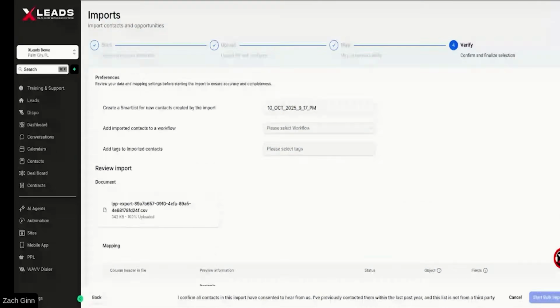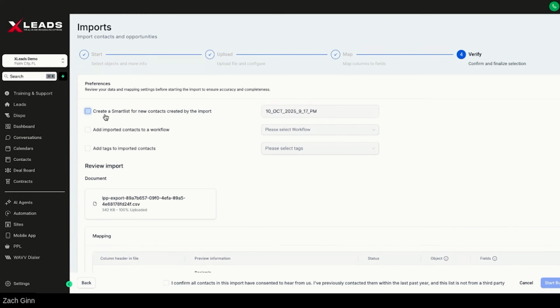And from there, we're going to name this list. I'm not really going to call it a smart list. I'm just going to go out here and add a tag. Tags are how you organize properties. The cool part about tags is once you tag a property, it's automatically going to do whatever it needs to do with the tag. So what I basically mean by this is if I tag the property AI SMS bot, the AI is already going to text it, and then it's going to text the sellers back unless it's motivated. And if it's motivated, then it's going to just throw it into your CRM for you. That one little tag will do all that stuff for you. It's already pre-built when you get XLeads.